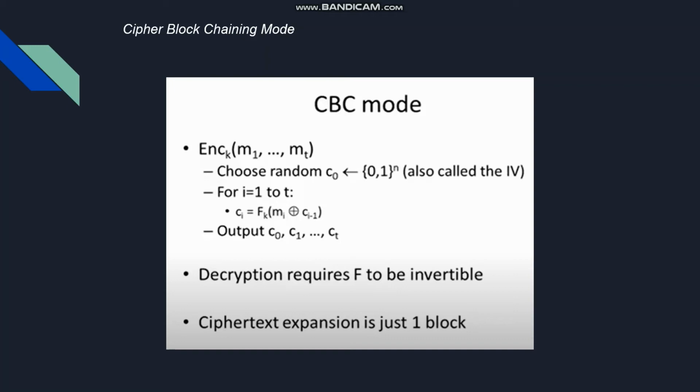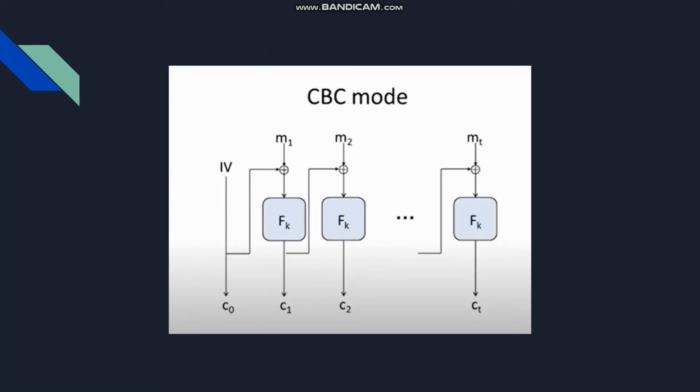In this way, the outputs for all the blocks are obtained. The one requirement for this scheme is that the function F_k should be invertible. Here also the ciphertext expansion is just one block. That is, we need only one extra block for the formation of the ciphertext.